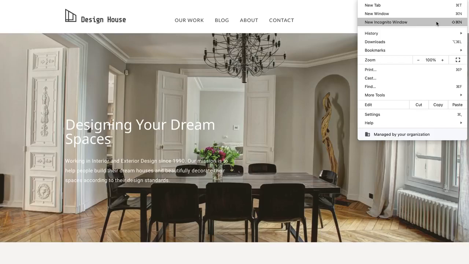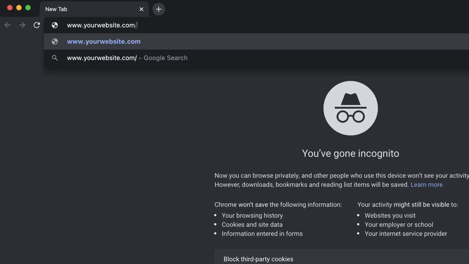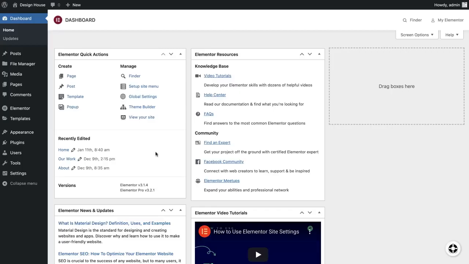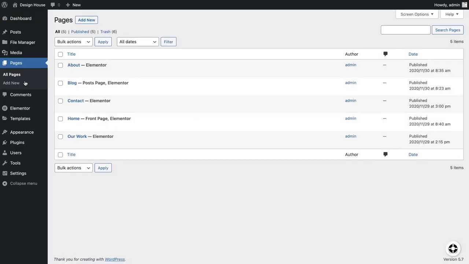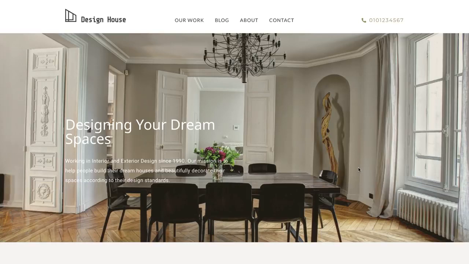Open up a new incognito window and type the link of the web page you are testing. Make sure your link displays the direct path to your page. If you are unsure what your page link is, you can easily find it by navigating to your WordPress dashboard. Click on Pages to see all of your website's pages, and then hover your cursor over your page and click the View option. This will take you directly to your page. Copy and paste this URL into the incognito window, and once the site loads, you're ready to test it.